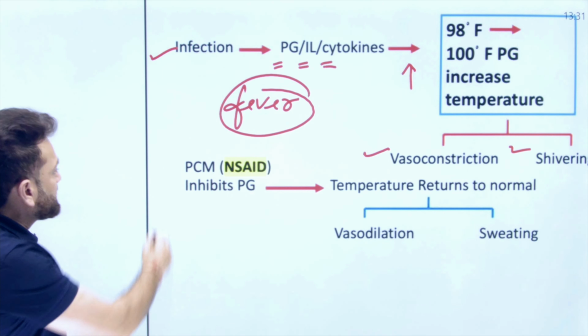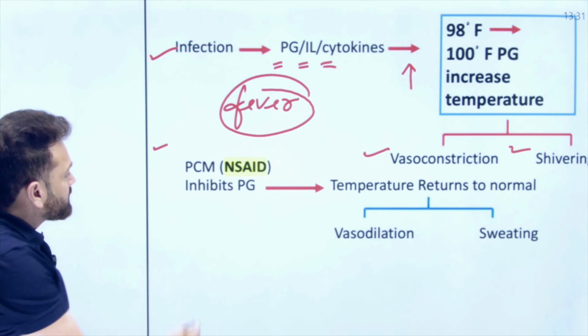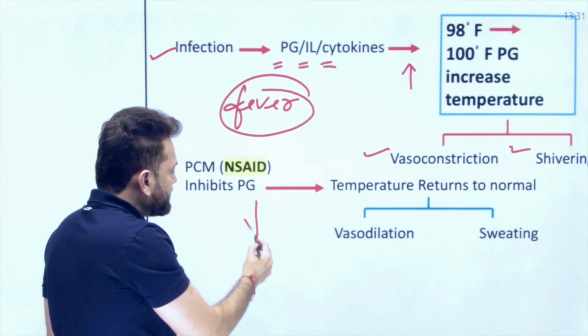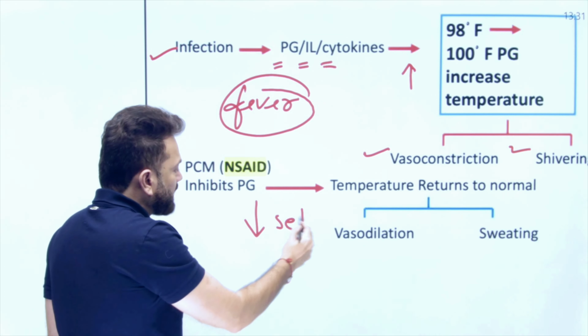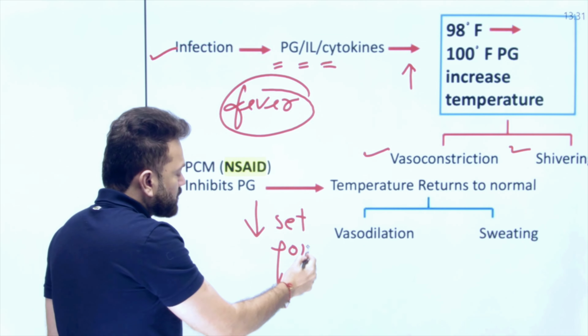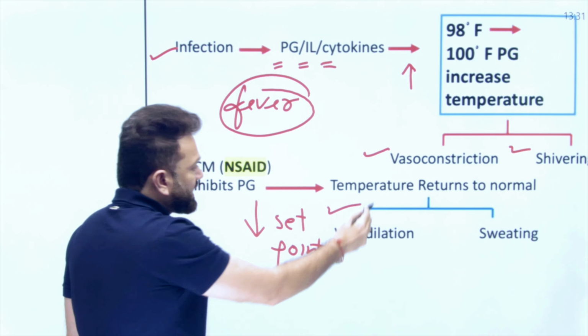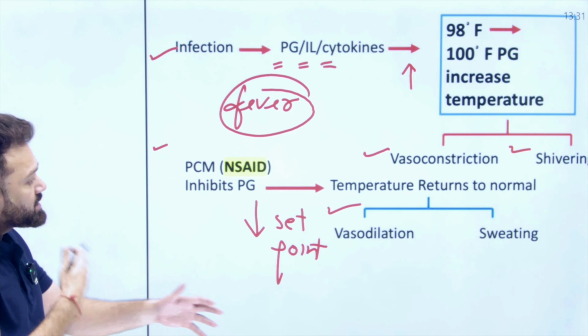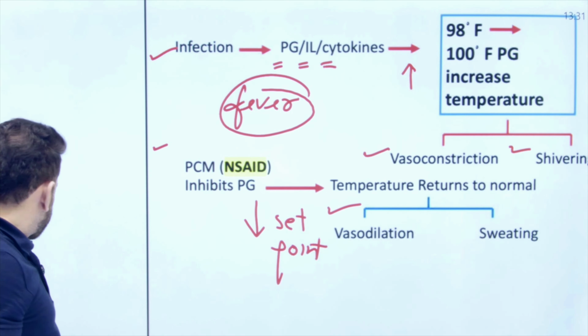When you take paracetamol or an NSAID, it will inhibit prostaglandins. Temperature returns to normal by decreasing the set point. The set point becomes normal, and there is vasodilatation and sweating, and that is going to decrease the temperature. That is why when there is sweating, temperature starts coming down.